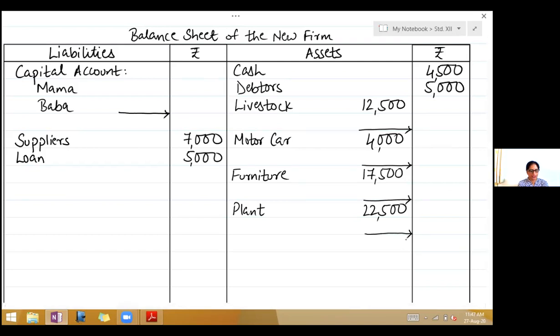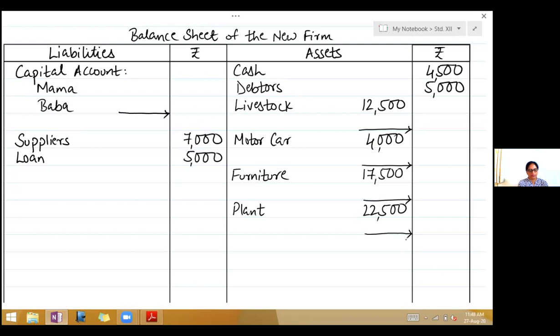Now we come to the adjustments. See who retires. Kaka retires on 1st April 2018 on the following terms. The share of Kaka in goodwill of the firm is valued at rupees 2,700. Now for this adjustment, they have already given us the value of goodwill of Kaka. So we don't have to sit and find out. They've given us his share.